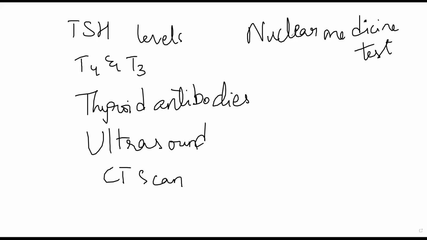Now, if the patient has normal absorption and normal thyroid functioning, you will see that a certain amount of iodine is absorbed by the thyroid gland and processed. In that process, the thyroid gland will become radioactive. If you observe it under a particular type of scanner, you will be able to see that the thyroid gland has a certain amount of radiance. It will show up brightly in a particular test.